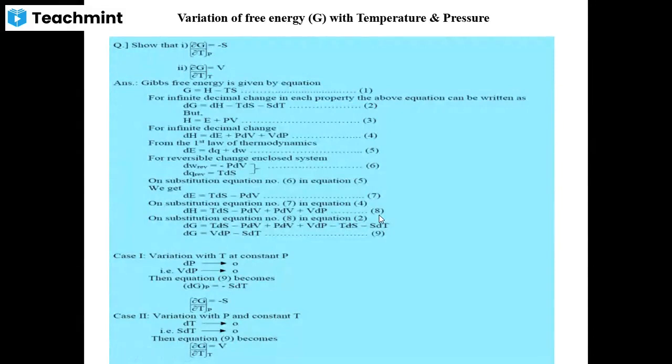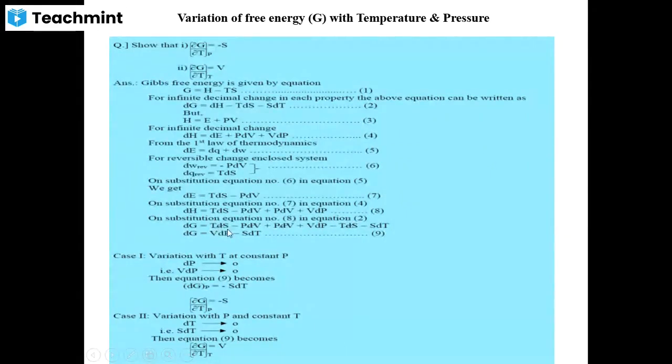What will happen on substituting equation number 8 in equation number 2? This dH we will substitute over here. Now what is dH? TdS minus PdV plus VdP. All these terms we have to substitute in equation number 2. We will get dG is equal to TdS minus PdV plus VdP minus TdS minus SdT, as it is there. Then common terms get cancelled out.